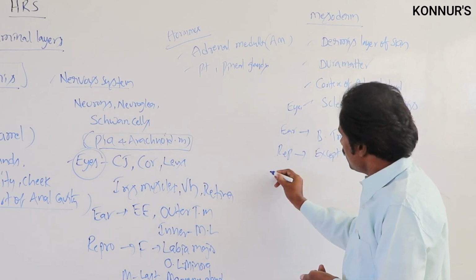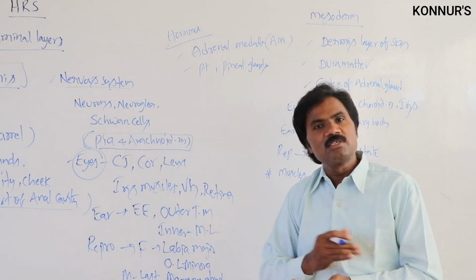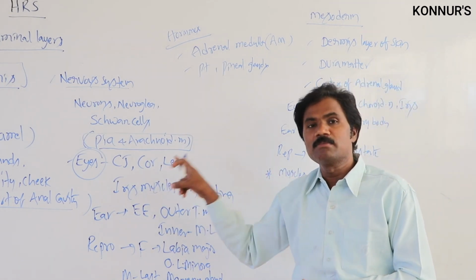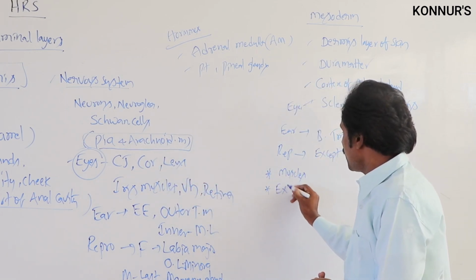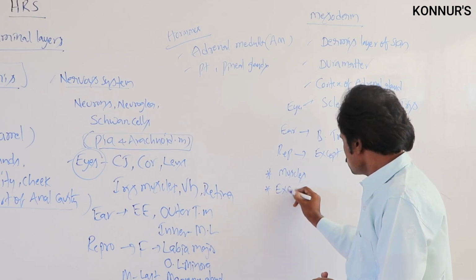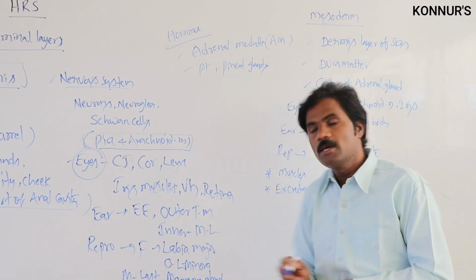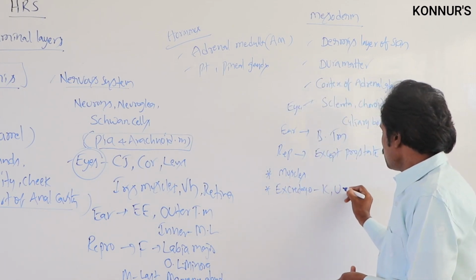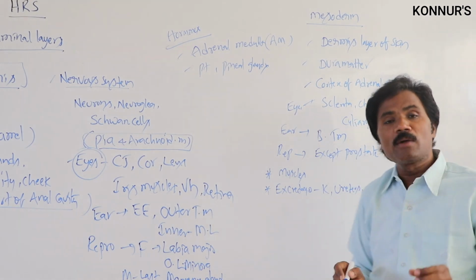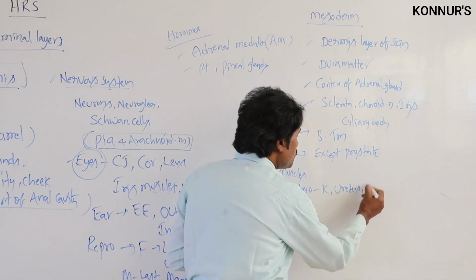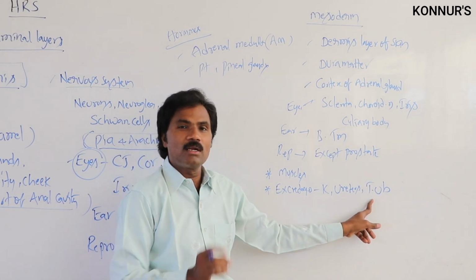Then apart from this, it also develops into muscles. All types of muscles can develop except the iris muscles. Along with this, excretory organ systems like kidneys, ureters, as well as the trigone of the urinary bladder can develop. Not the complete urinary bladder, only the last part.